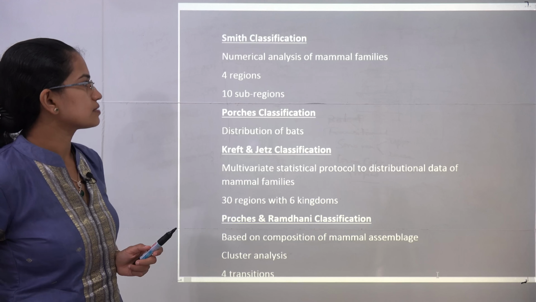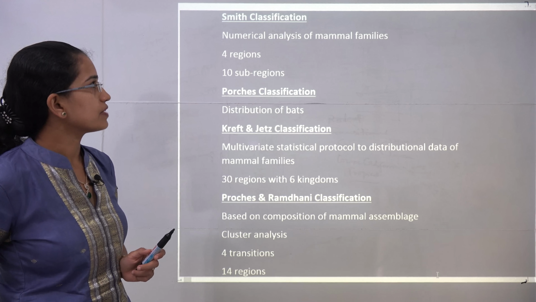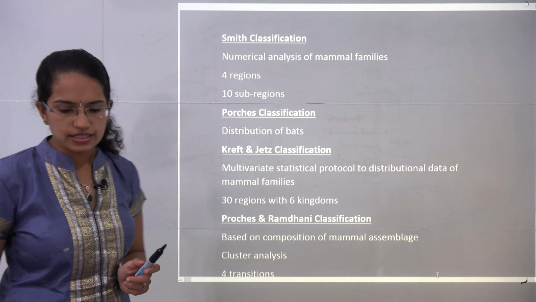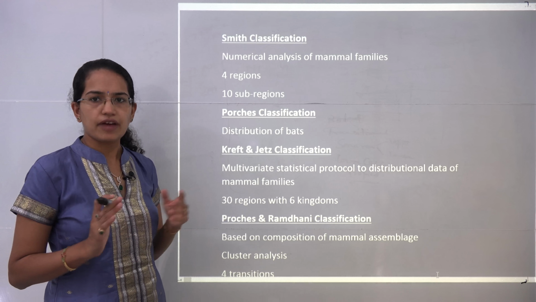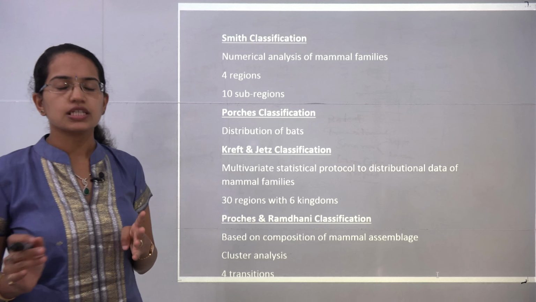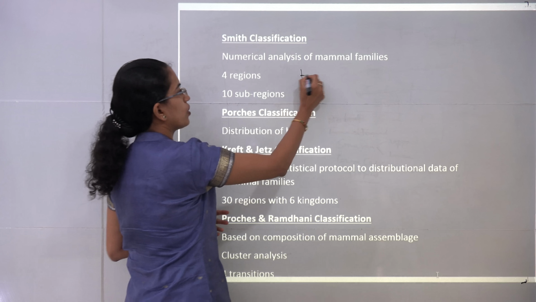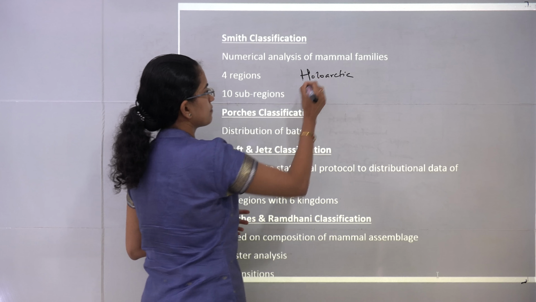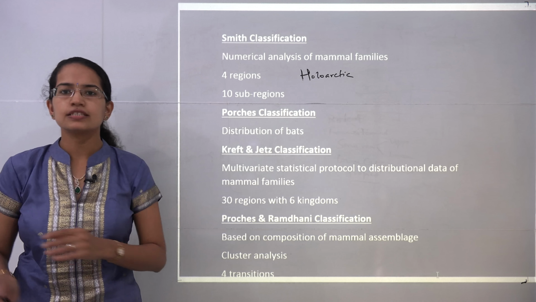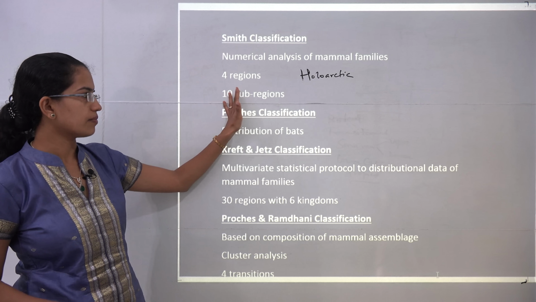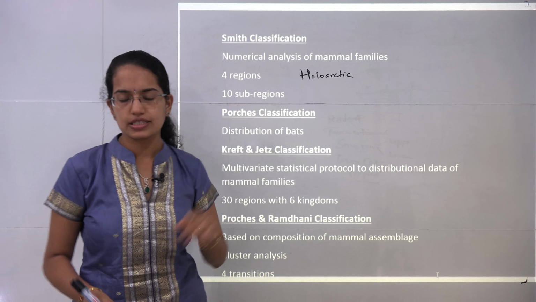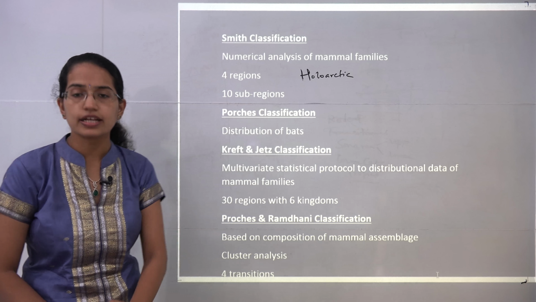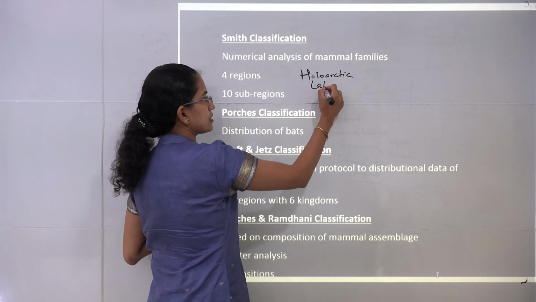The next was the Smith classification, again very important. Now Smith classification divided the world into 4 regions. The first was the Holoarctic. Now these 4 regions were further subclassified under 10 regions. So we would talk about those 10 later. So the 4 major regions first of all were Holoarctic, the Latin American region,